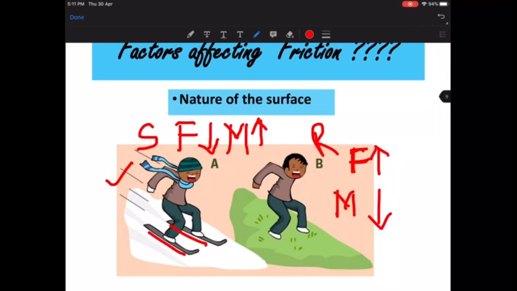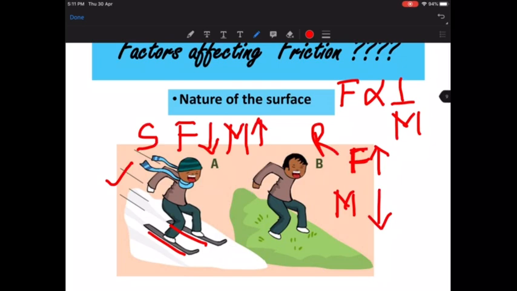So friction and motion are inversely proportional to each other. Please write down somewhere, friction is inversely proportional to the motion of the object. If the friction is more, the motion is going to be less. However, if the friction is less, then the motion of the object is going to be more. So the nature of the surface determines the amount of friction that you are going to come across. If you are sliding over a smooth surface, you will be able to slide faster. Why?